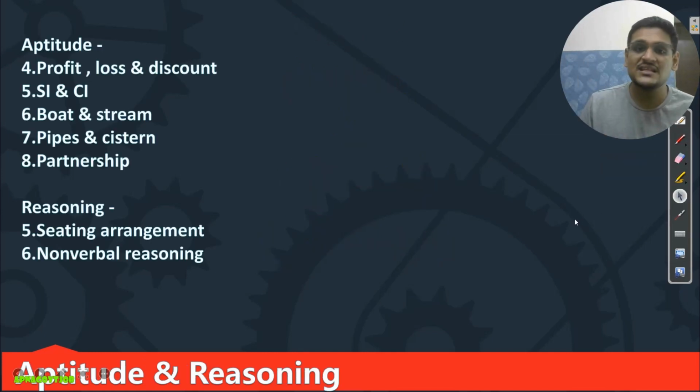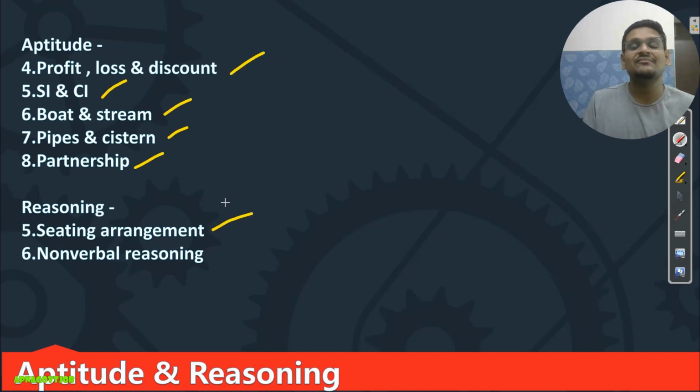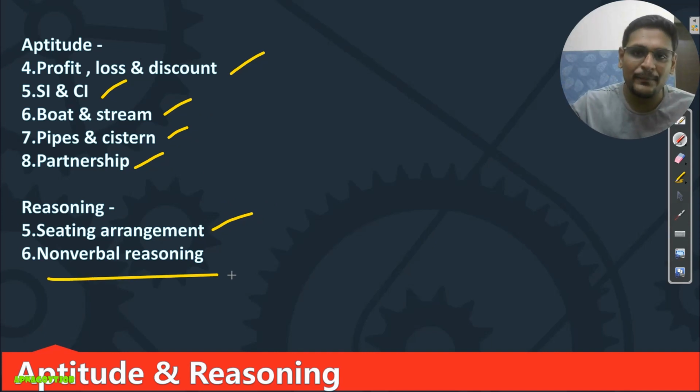First we will discuss the non-technical part, which is common for both branches. In aptitude we are taking profit and discount, SI-CI, boat and stream, pipe and cistern, and partnership. In reasoning we are taking seating arrangement and non-verbal reasoning. We will take the whole of non-verbal reasoning: paper cutting, paper folding, mirror image, water image, and lots of other things, all in this phase 2. The references will be the same as I discussed in the last video, like RS Agrawal for completion of the syllabus.